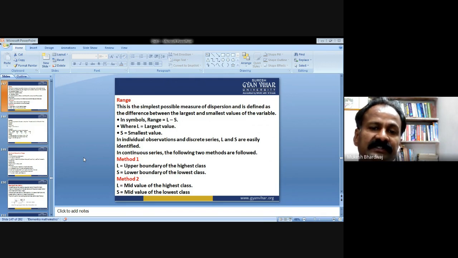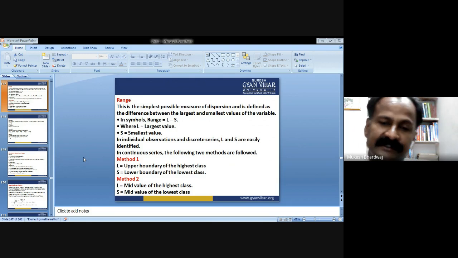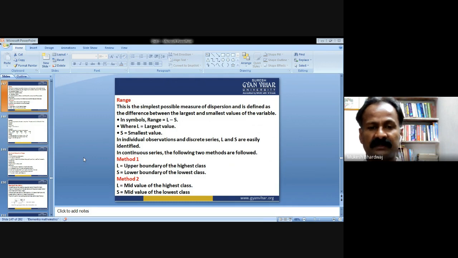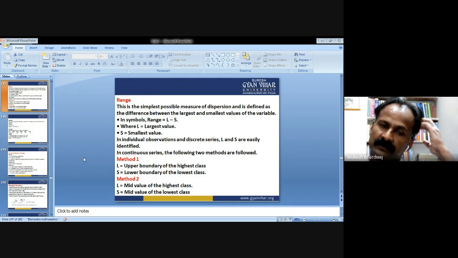In individual observations and discrete series, L and S are easily identified. But in a continuous series, the following two methods are followed. Method first: L equals the upper boundary of the highest class and S equals the lower boundary of the lowest class.